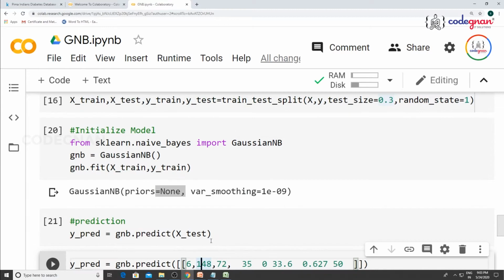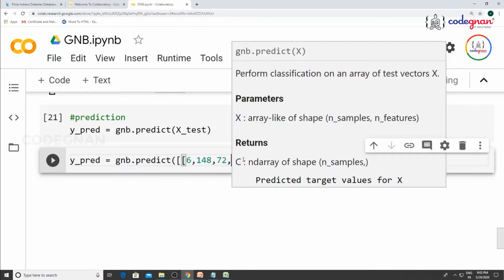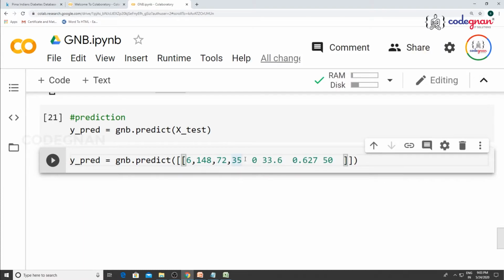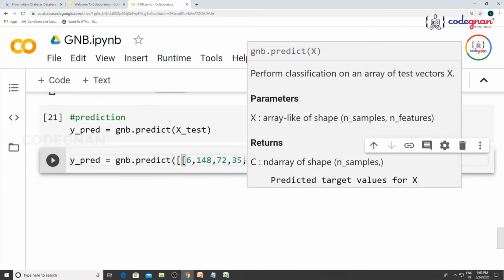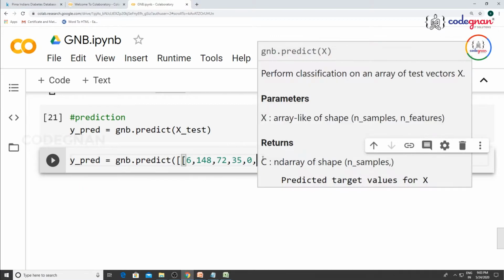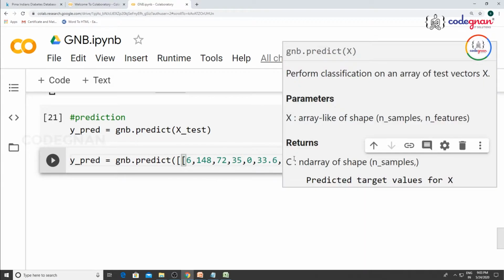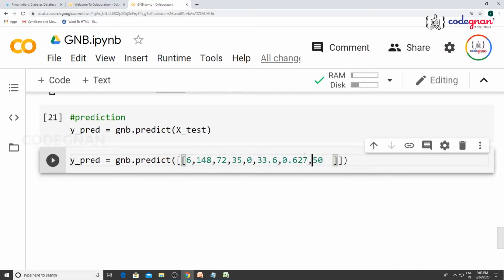All those values, you need not go for any pre-processing because these are pretty much related. So 6, 148, 72, 35, 0, 33.6 and 0.627, and the final one is 50.